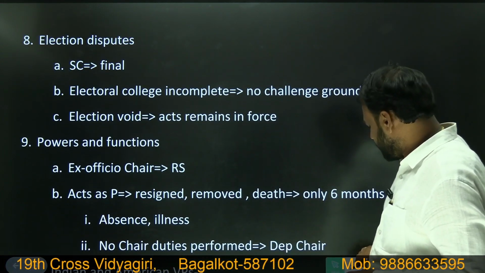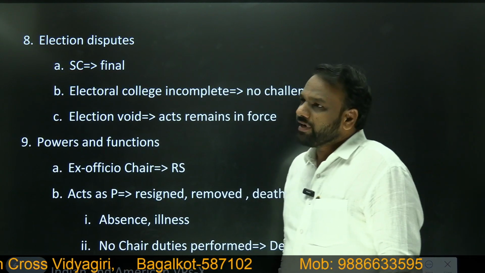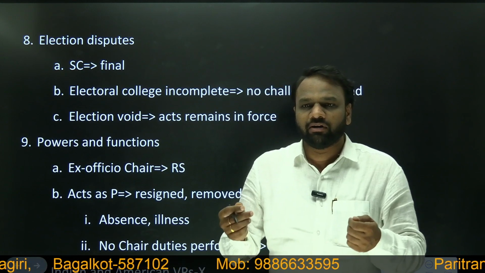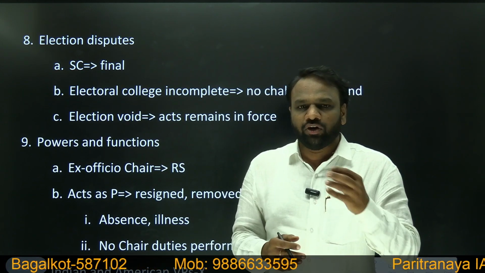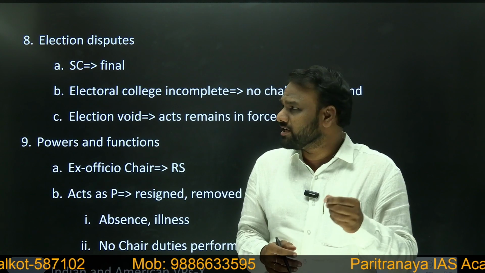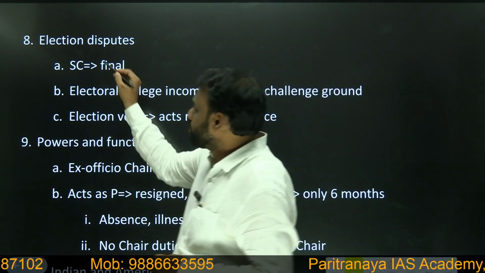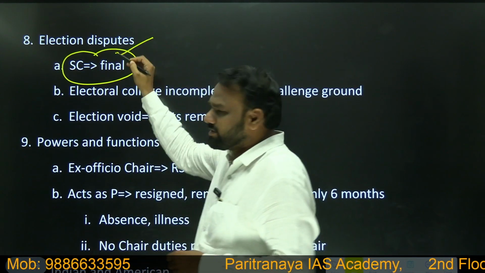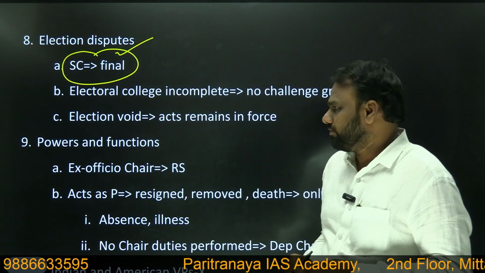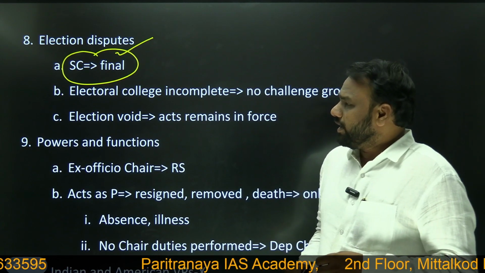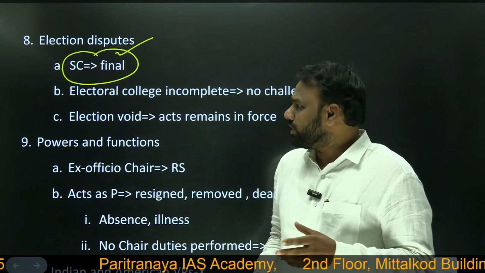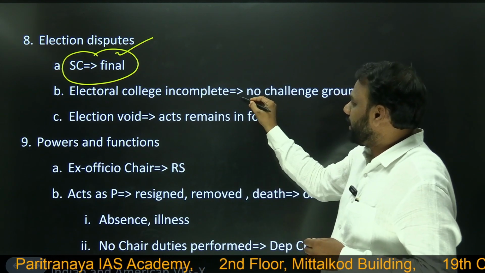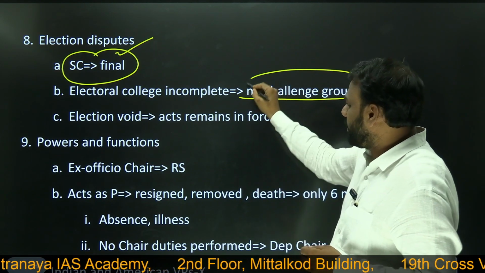Next, election disputes. Whenever any dispute arises with respect to the election of the Vice President, it means someone might raise a complaint that the election has not taken place properly. If someone raises the dispute, who will resolve it? The Supreme Court has the power to resolve the dispute, and whatever decision the Supreme Court takes will be final. Next, no one can challenge in the Supreme Court on the grounds that the electoral college was incomplete. Electoral college incomplete is no ground for challenge. What does it mean?